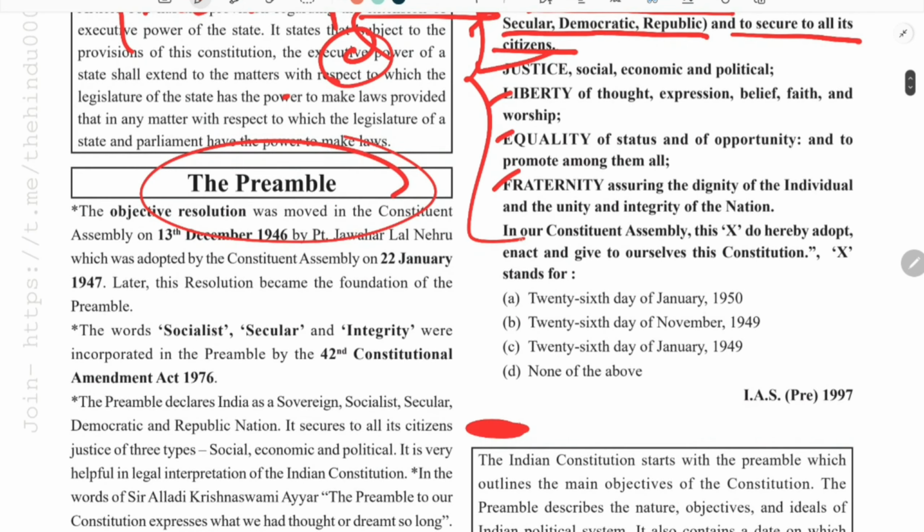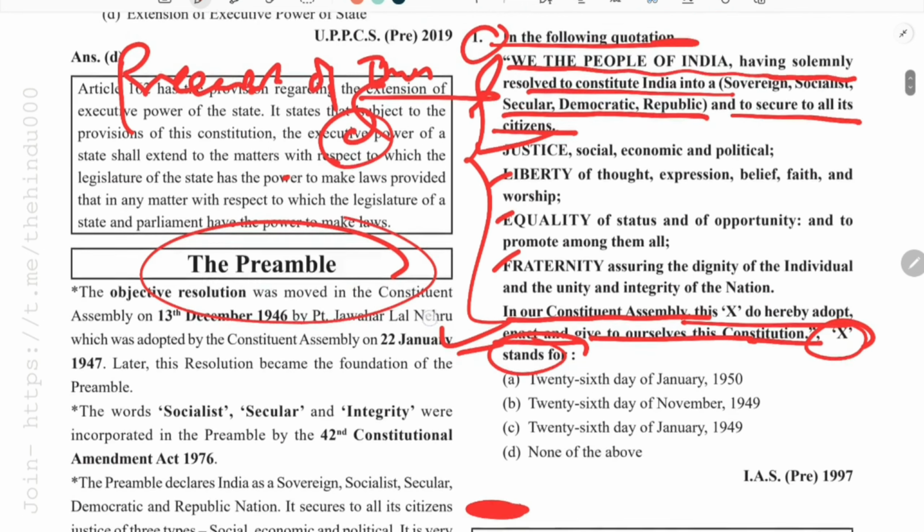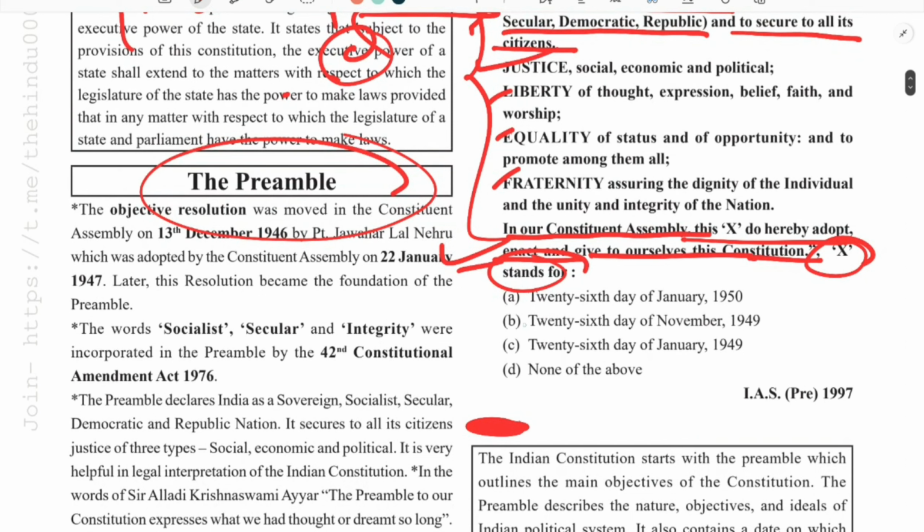So in this question, it is asking: in our constituent assembly this X do hereby adopt, enact and give to ourselves this constitution. What does the X stand for in this preamble? If you have any understanding, you can easily guess that X is talking about the date of adoption of our constitution.